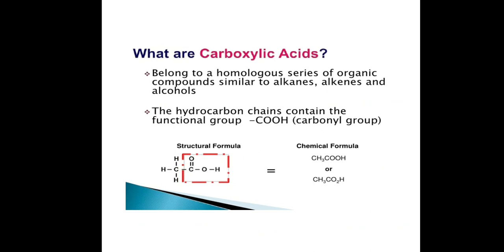They belong to a homologous series of organic compounds similar to alkanes, alkenes and alcohols, the hydrocarbon chains that contain the functional group COOH. So here this is a structural formula of carboxylic acid, C double bond O OH, and this is a chemical formula, CH3COOH or CH3CO2H.